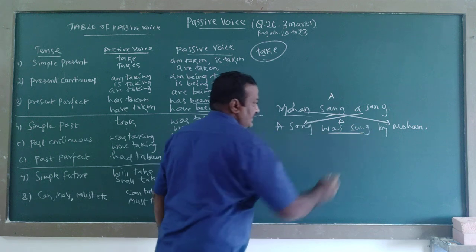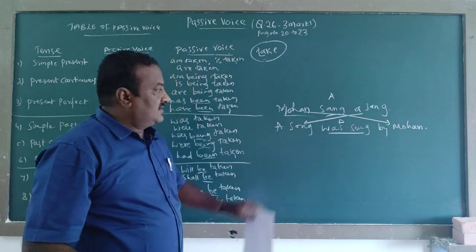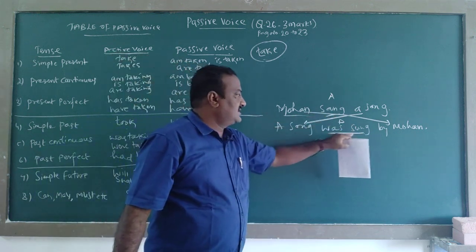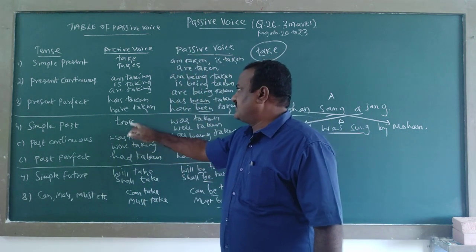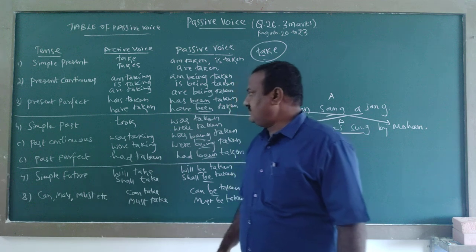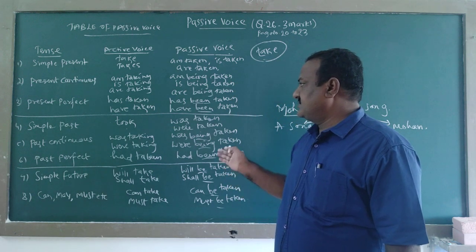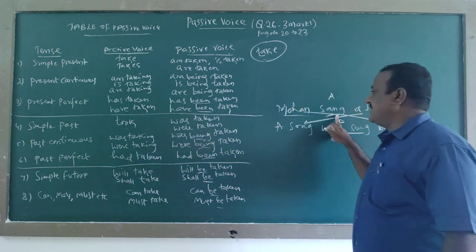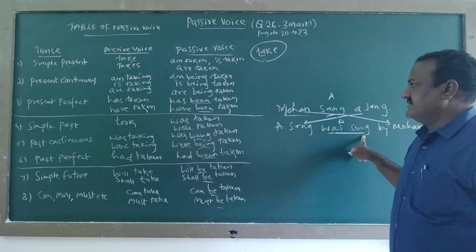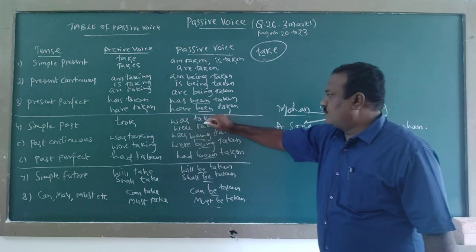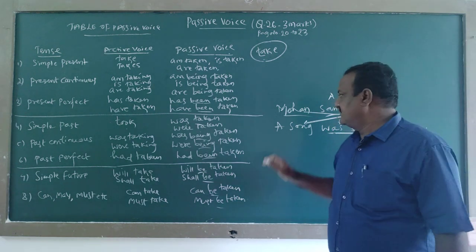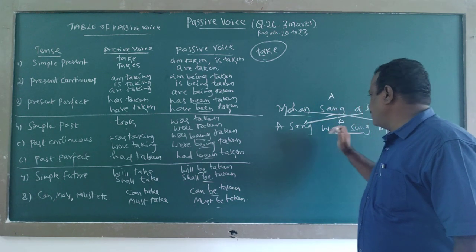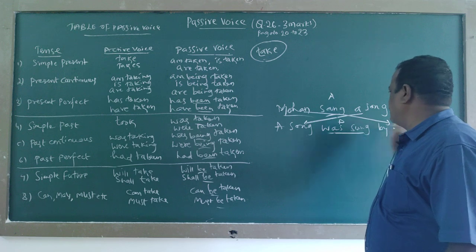Sang becomes was sung. Here, was sung is simple past. A song was sung by Mohan.